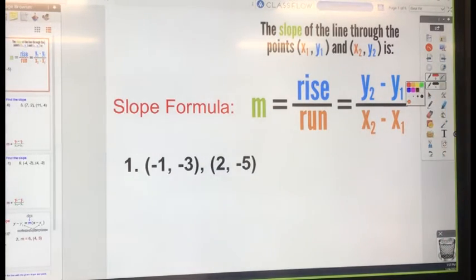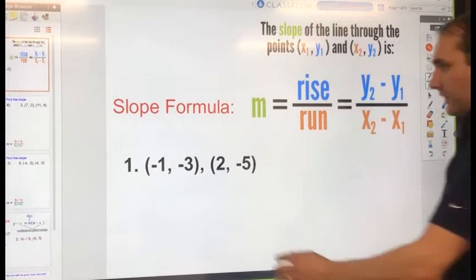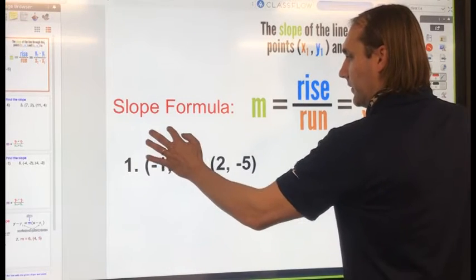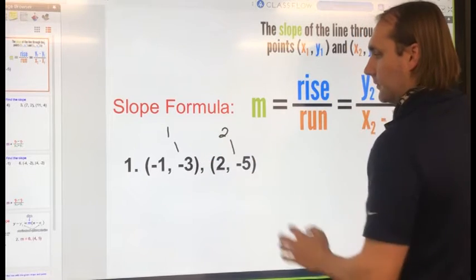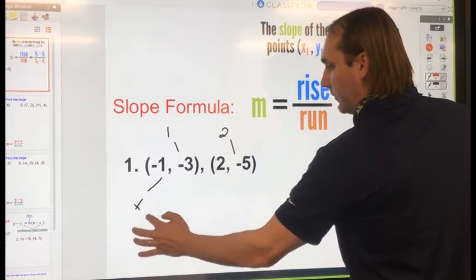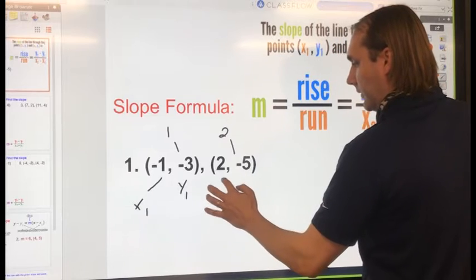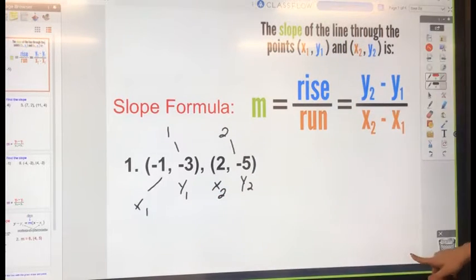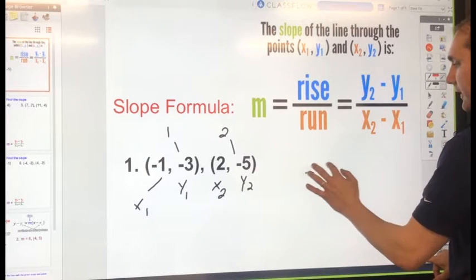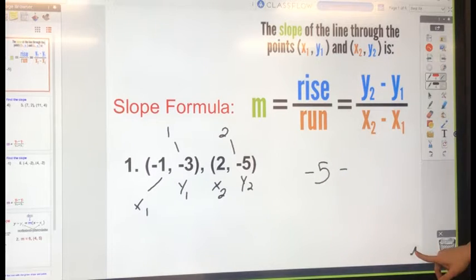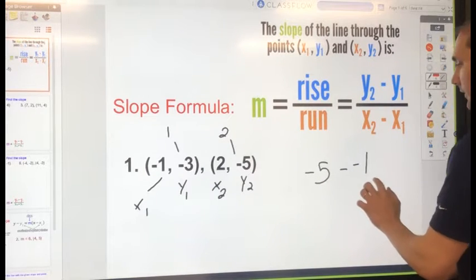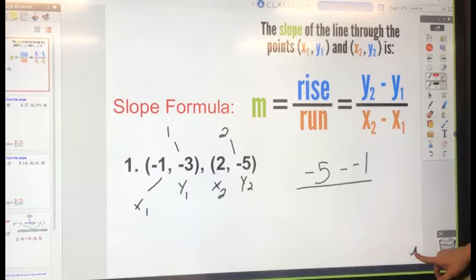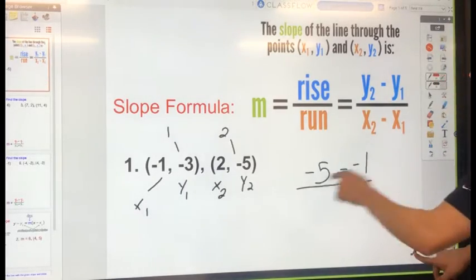So we need our y1 and y2, x1 and x2. As long as you keep track of what you're calling 1 and 2, you'll be okay. This is my x1, this is my y1, this is my x2, and this is my y2. We're just going to plug it straight into here. So y2, which is negative 5, minus y1, which is negative 1, all over x2, minus y1.